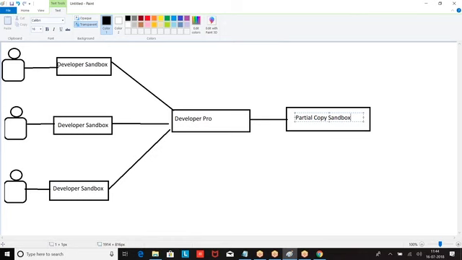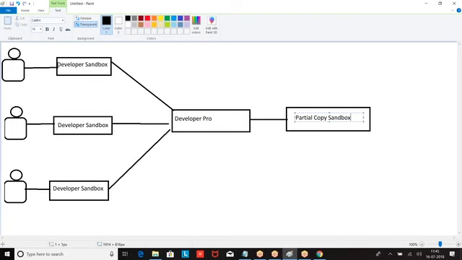It is purely designed for testing purposes. If you are going for testing, what do I need? I need production's metadata plus sample data. How many records? Maximum 10,000 records for each table from the production.